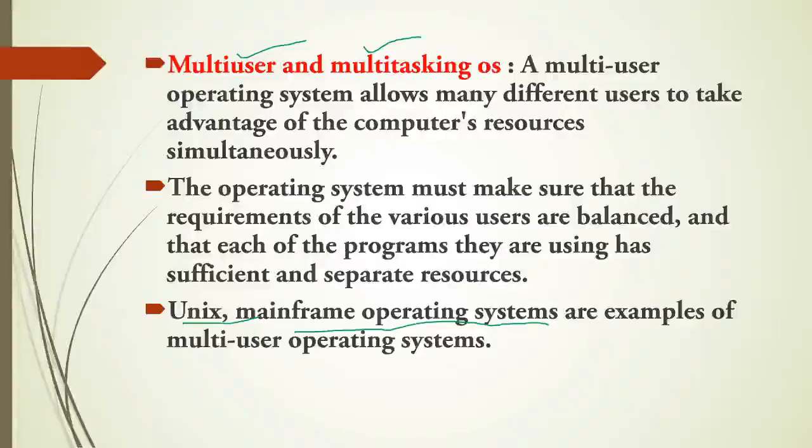Take another example in our lab. There is a single printer, and the single printer is shared by many students. In this way, in multi-user and multitasking, they are sharing the resources. The operating system must make sure that the requirements of the various users are balanced, and that each of the programs they are using has sufficient and separate resources. Yes, the main intention of multi-user and multitasking is sharing the resources.